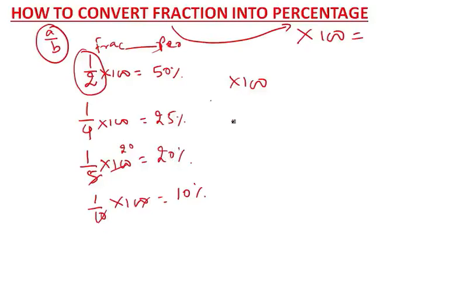Now let's move ahead. Now tell me how to convert percentage into fraction. If you want to convert percentage into fraction, what do you have to do? In this case, just divide by 100. For example, this is 20%.